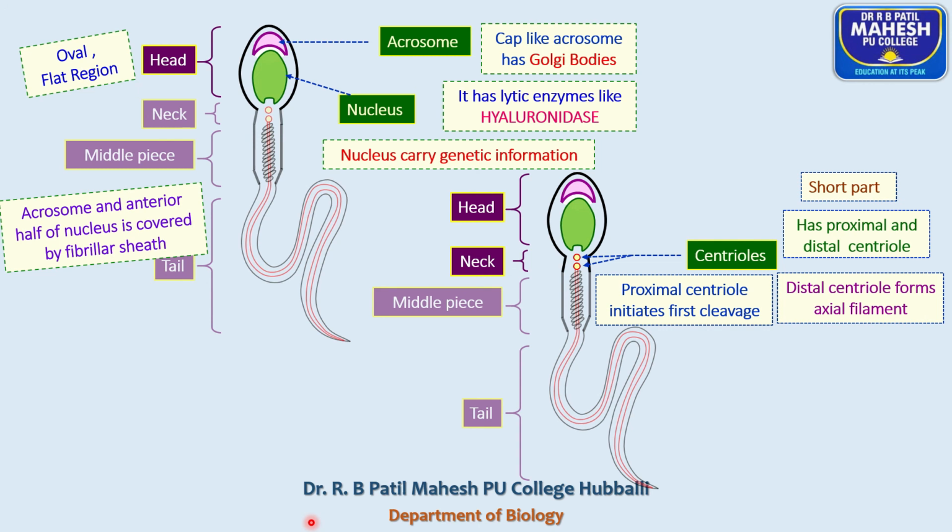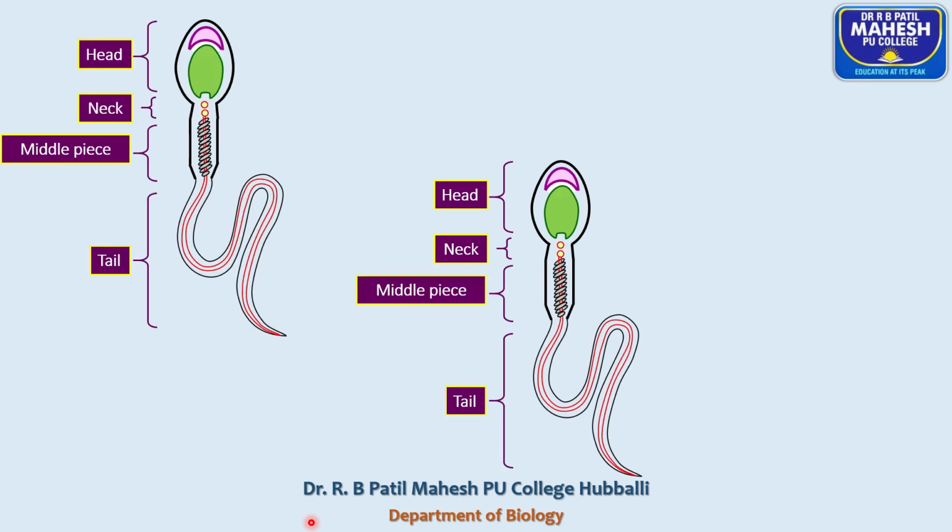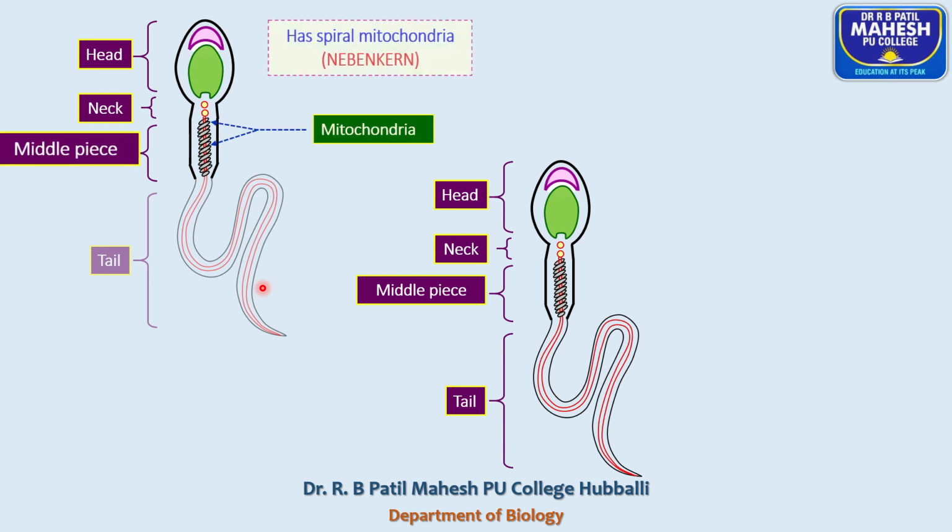The second centriole present in the neck region is called the distal centriole. This distal centriole forms the axial filament, which forms the central axis of the sperm and provides a definite shape to the sperm.